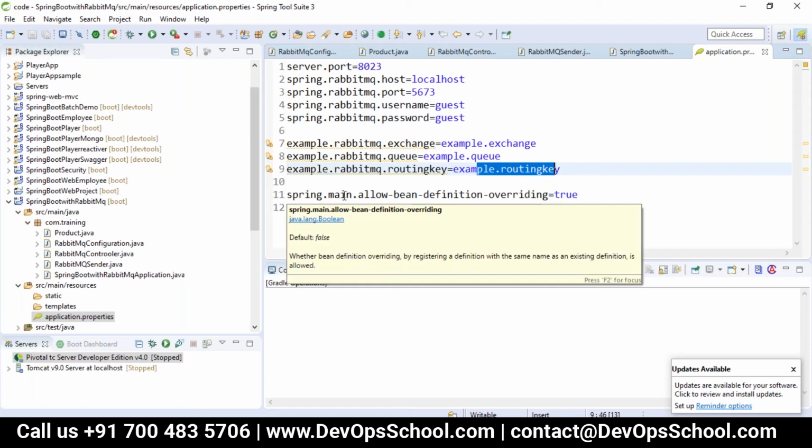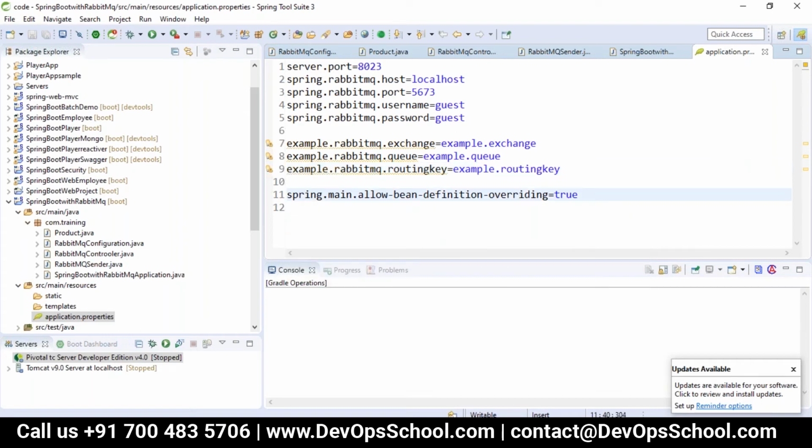Where spring.main.allow-bean-definition-overriding, yes, I want to allow the overriding definition here. So I configured it as true. So these are the properties which I have configured.